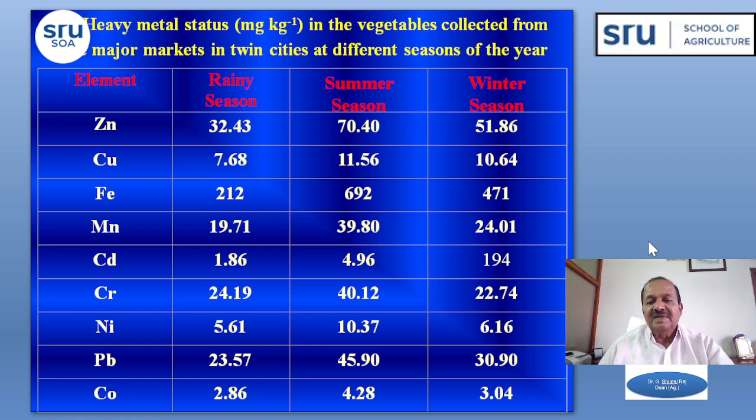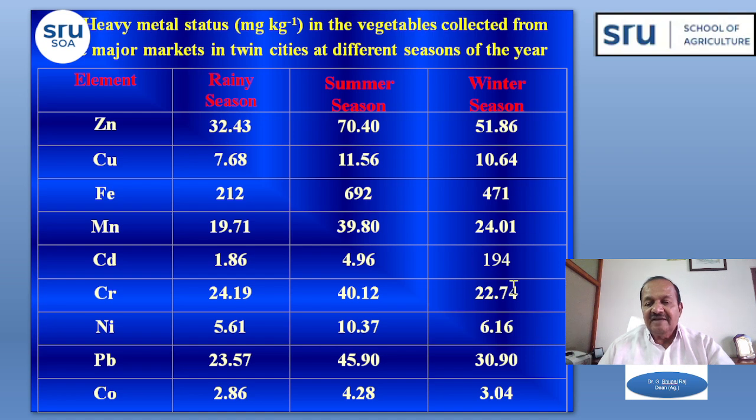Compared to the summer season, the water evaporates from the river and the concentration of heavy metals will be more in the water. If we irrigate crops with that type of water, it is more harmful. In winter, it will be somewhat average, not so high and not so low.